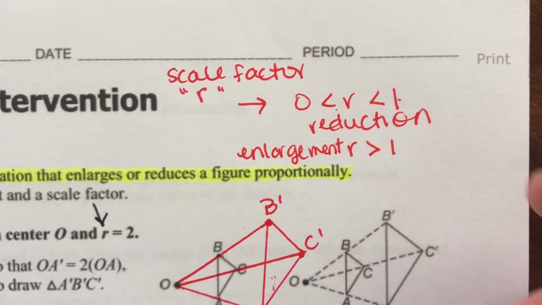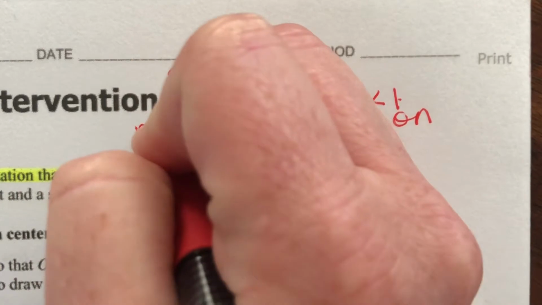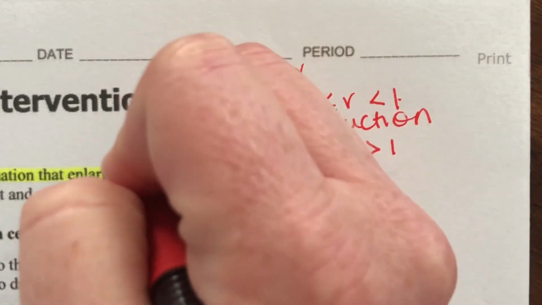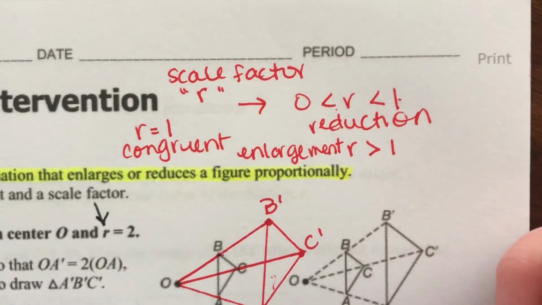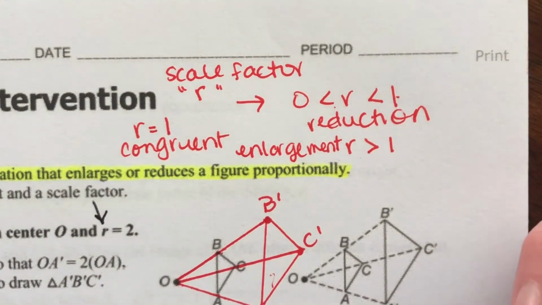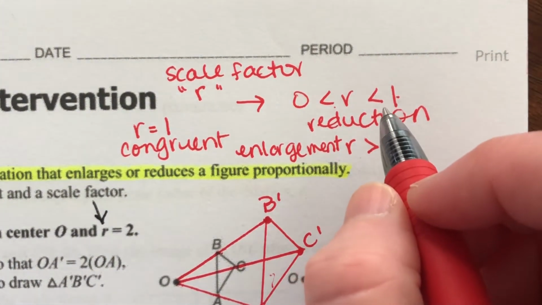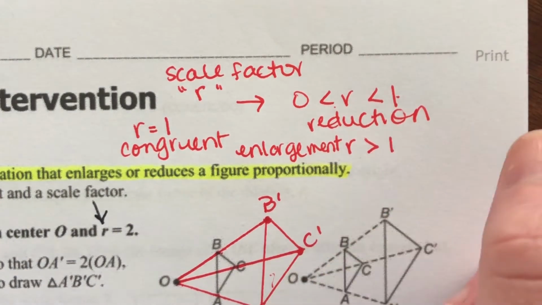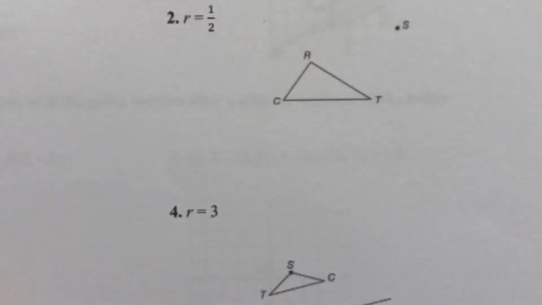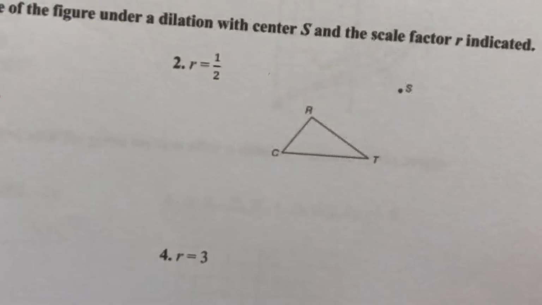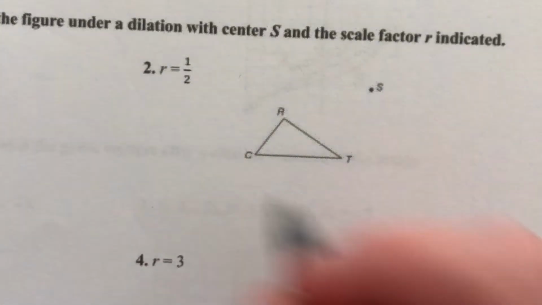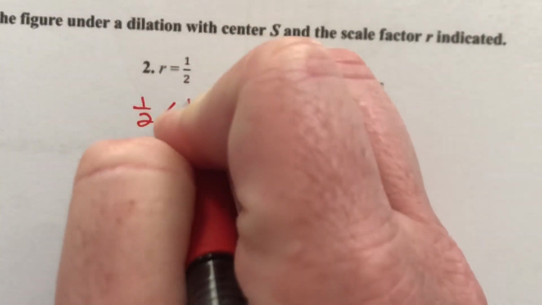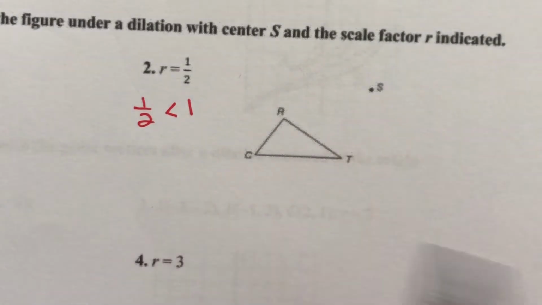What if R is exactly 1? If R equals 1, then it's congruent. Nothing changes. It stays exactly the same. It's like multiplying a number by 1. The number doesn't change. So less than 1, it's going to get smaller. Bigger than 1, it's going to get bigger. Equal to 1, it's not going to change at all. All right, so that being said, we have this guy right here. This is going to be a reduction because 1/2 is less than 1. R is less than 1, so this is a reduction.